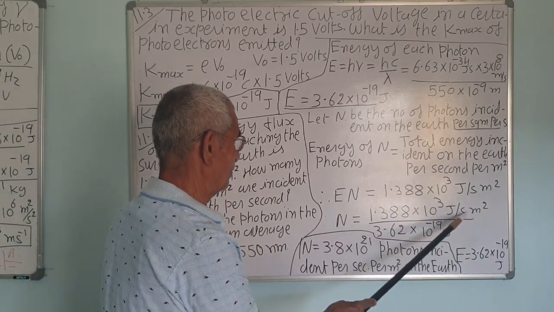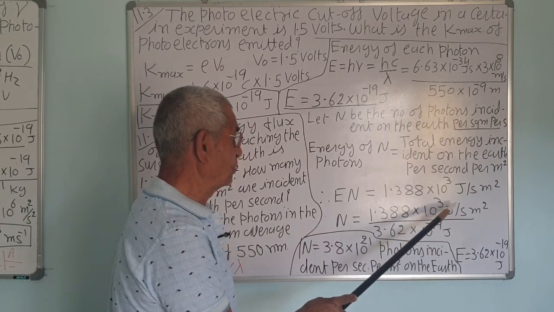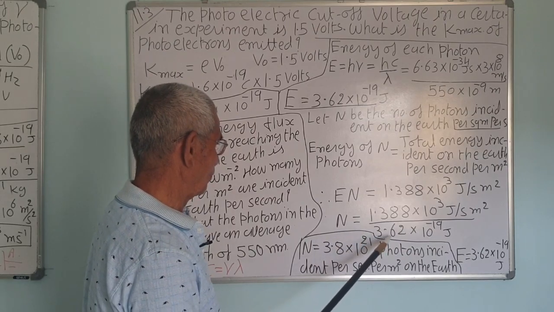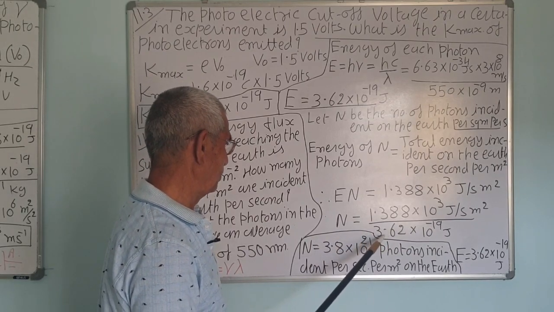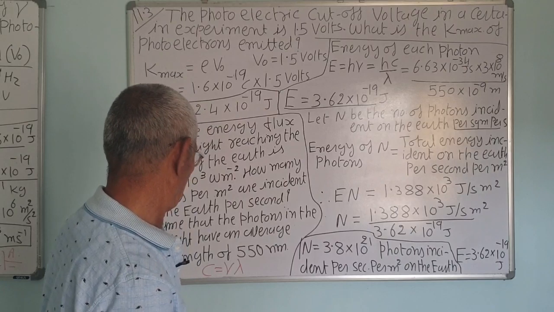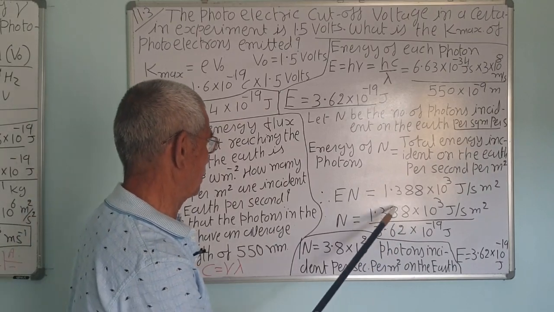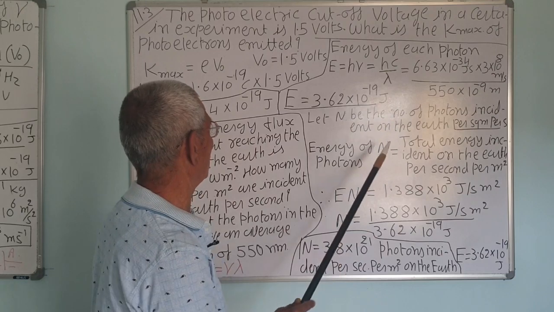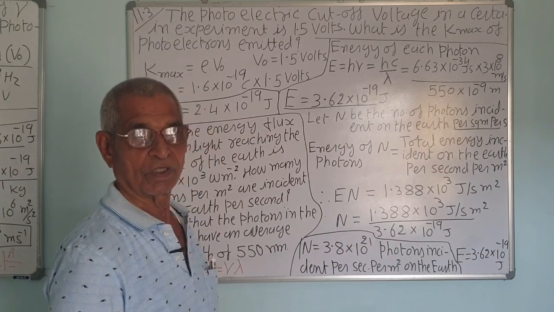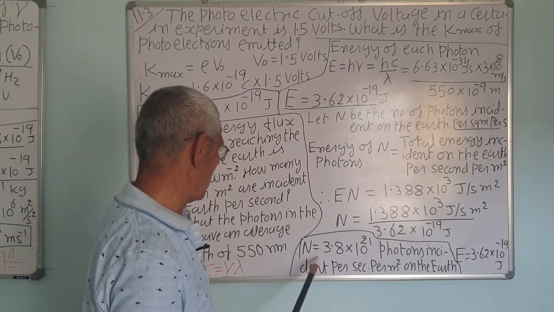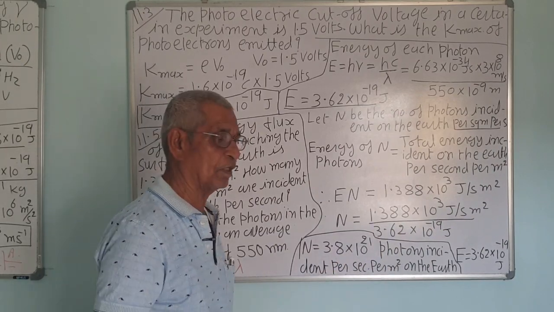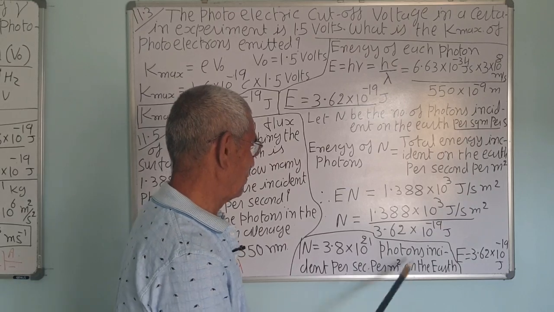Joules per second per square meter, that is the flux, divided by the energy of a single photon, that is 3.62 into 10 raised to minus 19 joules. We have already calculated this one, correct. So divide by this, and you will get the number of photons incident on the earth per second per square meter. So n comes to about 3.8 into 10 raised to 21 photons incident on the earth per second per square meter, correct.